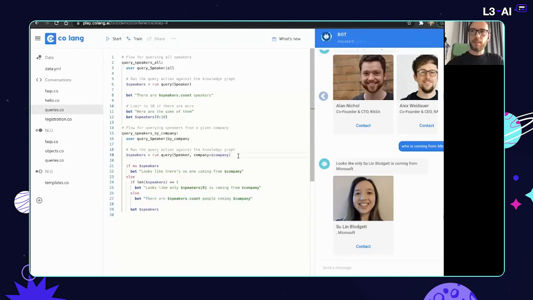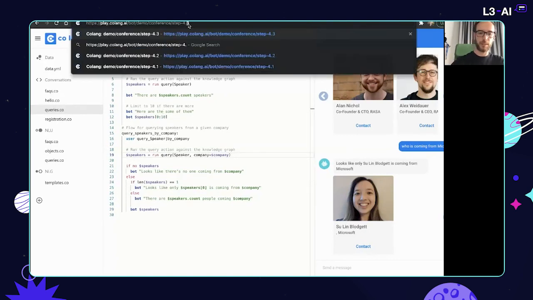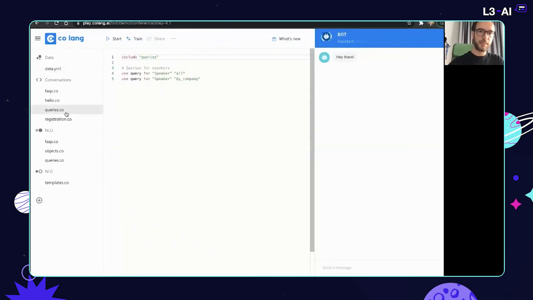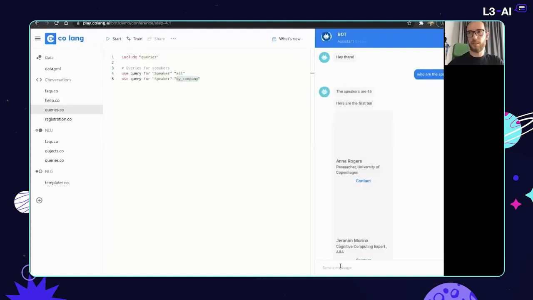Now, if you want to improve on that, if we want more queries, we would have to create more flows like this, which would not be very convenient because obviously this could get out of hand pretty quickly. So let's see how we can get around that. There's a package, actually. There's a bot model that's already defined, which includes all the querying behavior, and we can use that in a very simple way. We could just say use query speakers all and use query for speaker and company, and we would get exactly the same behavior, just with a lot fewer lines of Colang. So if I go again, who are the speakers, then I would get the full list.